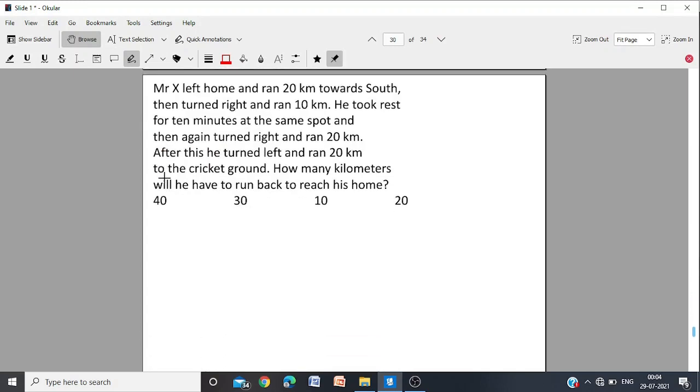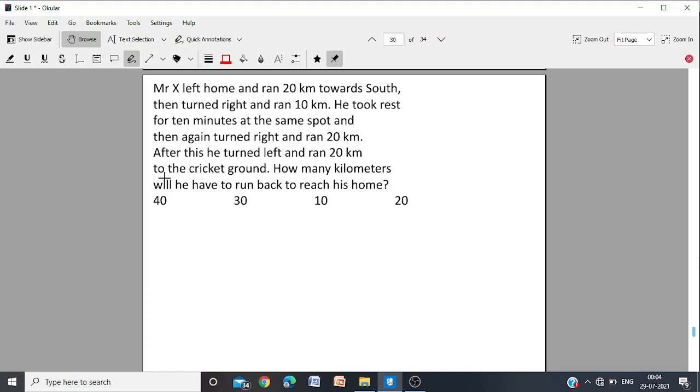Mr. X left home and ran 20 km towards south, then turned right and ran 10 km. He took rest for 10 minutes at the same spot and then again turned right and ran 20 km. And after this he turned left and ran 20 km to the cricket ground. How many kilometers will he have to run back to reach his home? Or how far is he away from home?